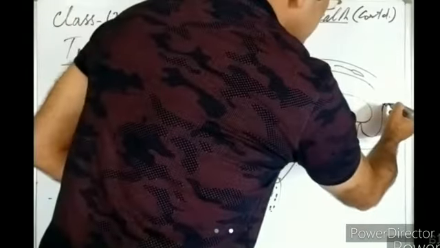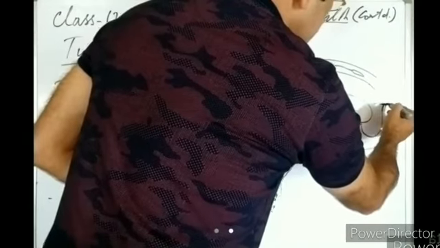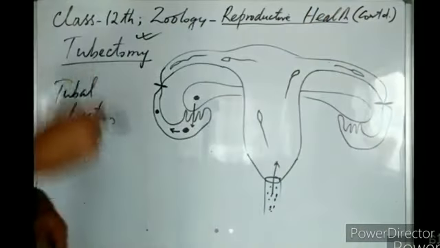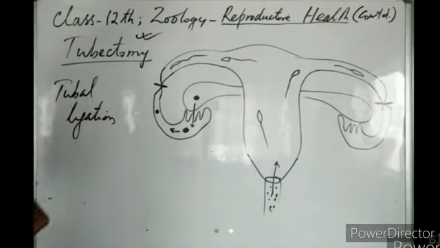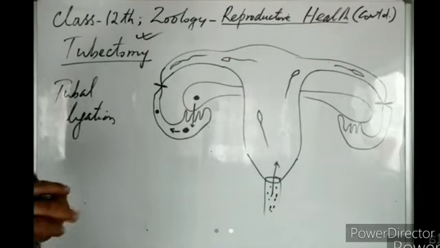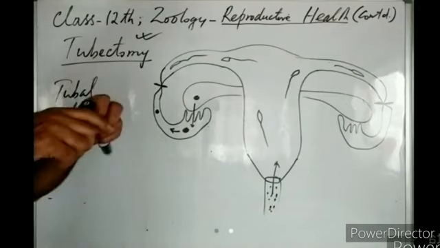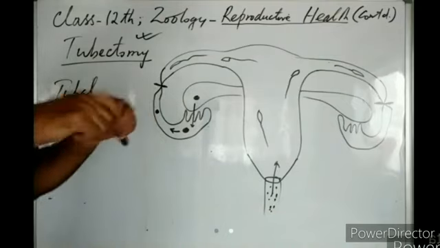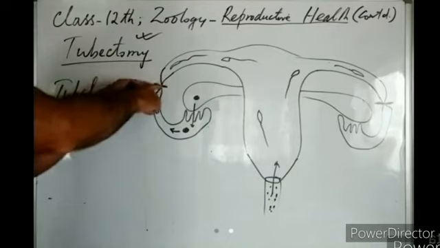A knot is tied over the fallopian tubes. They are not cut, but they are tied. Their lumen is blocked by tying catgut over them.